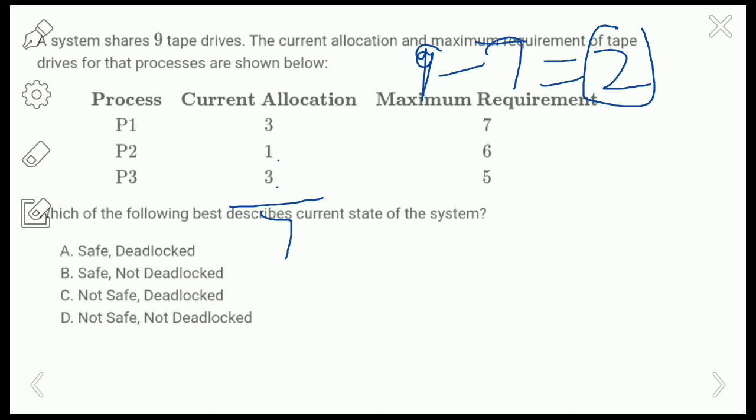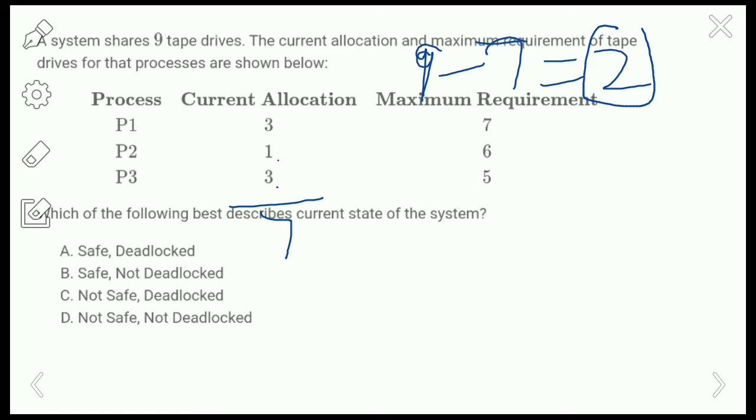The system is having a total of 9 tape drives and 7 tape drives are already allocated. So here 2 tape drives are free. A process can access the free tape drives and it can satisfy it. We have to check whether it can satisfy the maximum requirement or not.